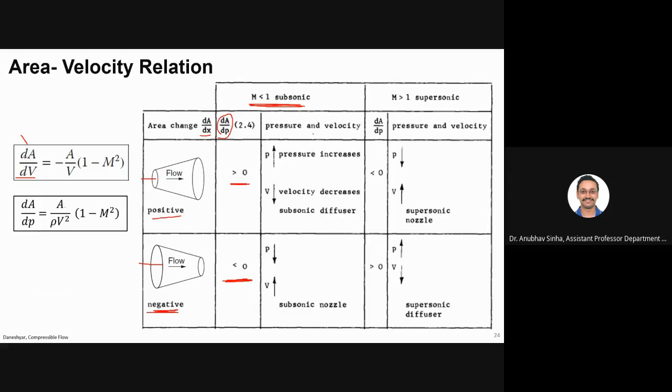Now let us talk about pressure and velocity. Pressure increases because dA by dp is greater than 0 and dA is positive, so dp by dx is positive, right? Pressure is increasing as we go along this. And velocity will be opposite, velocity will decrease. For velocity, we can look at this: this is dA by dp, this is dA by dv. So pressure is increasing and velocity is decreasing. We call it subsonic diffuser.